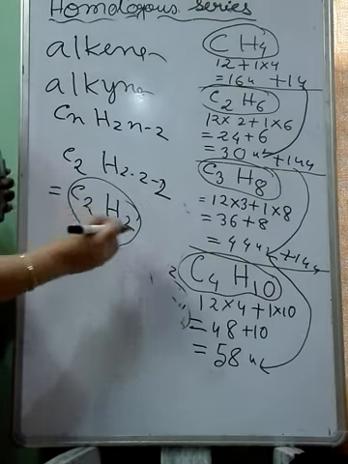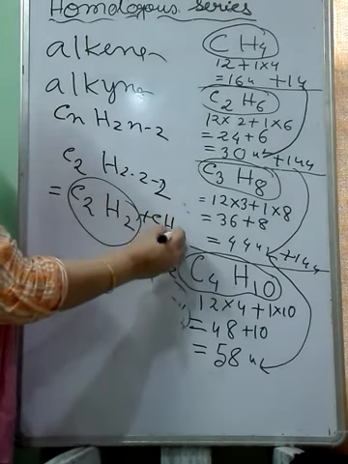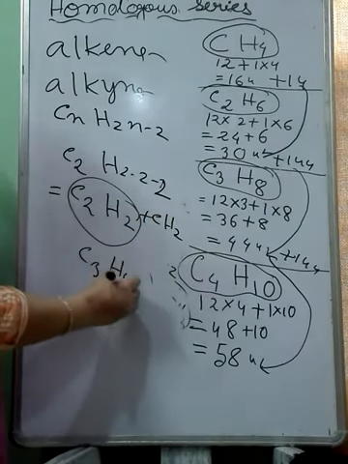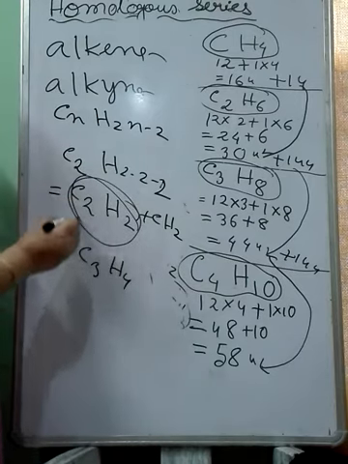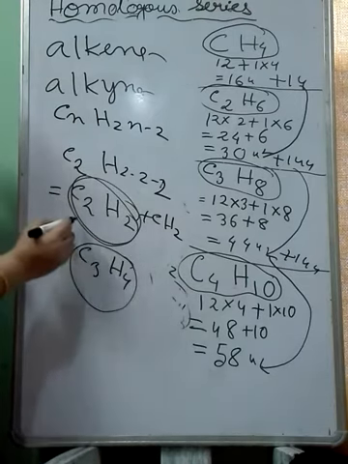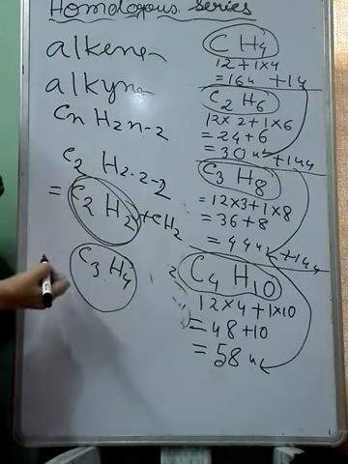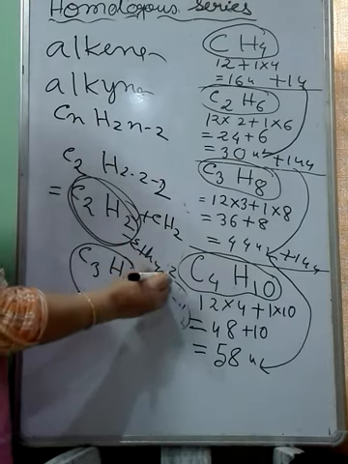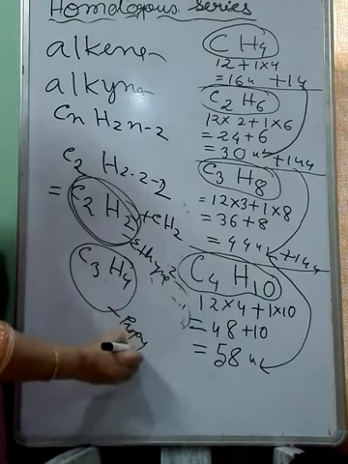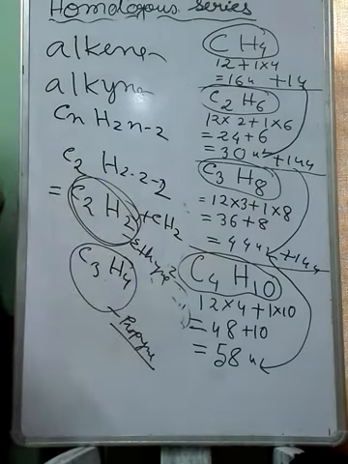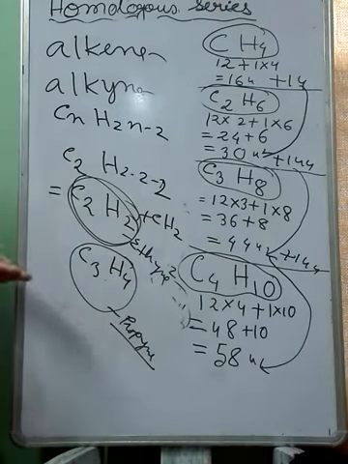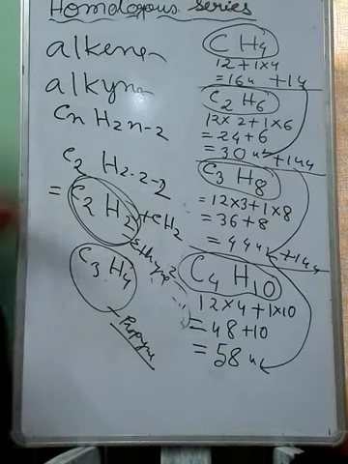Then we will get the second member by adding CH2 here. If you add CH2 here, we will get C3H4. So you know this one is ethyne, and this one is propyne. So we are getting propyne by adding a CH2 unit to ethyne. So in case of the alkyne also, we have seen that each member differs by the same unit, CH2. So alkyne is also one example of a homologous series. And we observed that in case of the alkyne also, they have the same chemical property but different physical property.